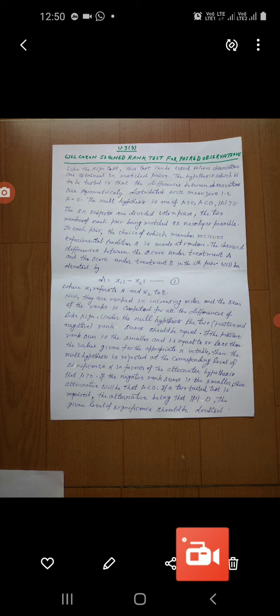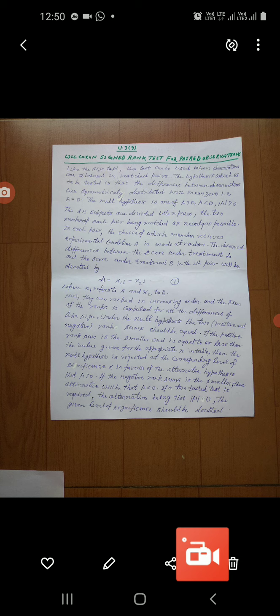Let it be equation number 1, where x1 refers to A and x2 refers to B.